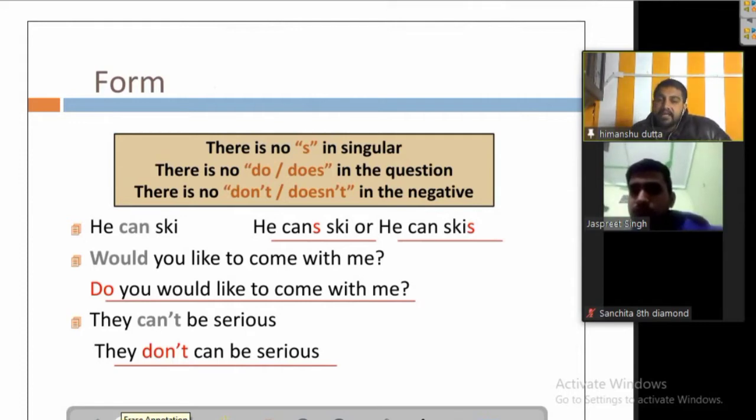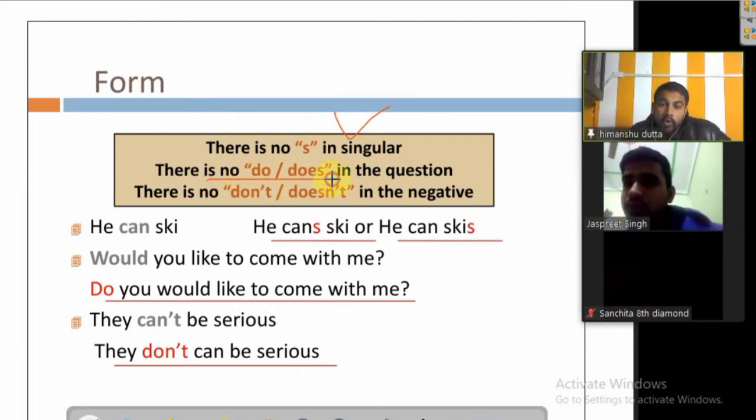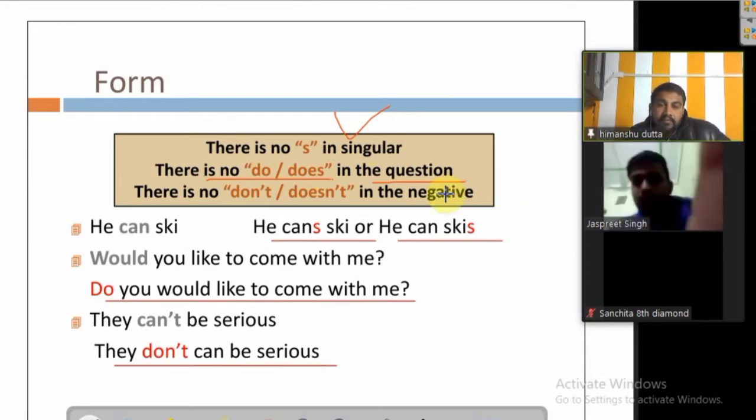That means the use of these modal verbs used to be a little bit different from the normal auxiliaries. There is no do or does in the question. Means to say, when we write the question, we straightforwardly write with the same auxiliary, like Can I bring you a glass of water?